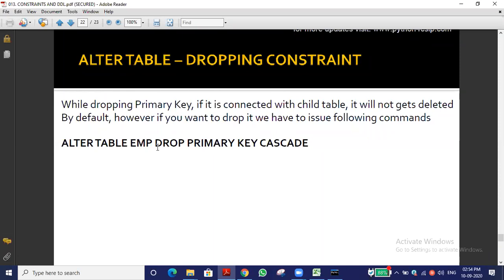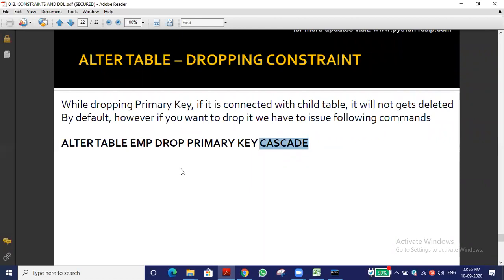Suppose the foreign key we set as a primary key, then we use alter table, table name, drop primary key cascade. Two types of cascades are there. Whenever we delete something in the parent table and want it to reflect in the child table also, that is called on delete cascade. Whenever we update a value in the parent table and want it to reflect in the child table also, that is on update cascade. I will teach that in the foreign key concept.